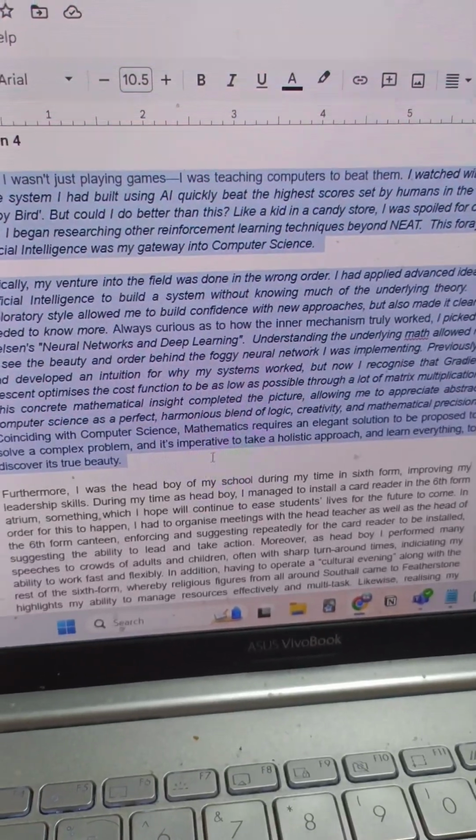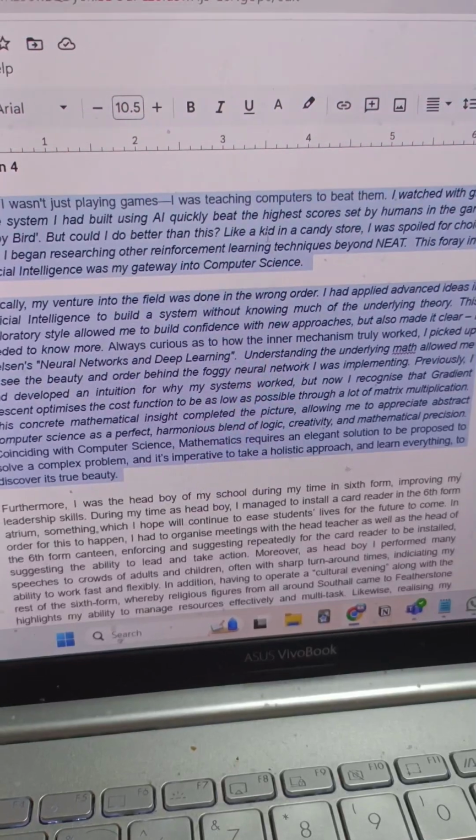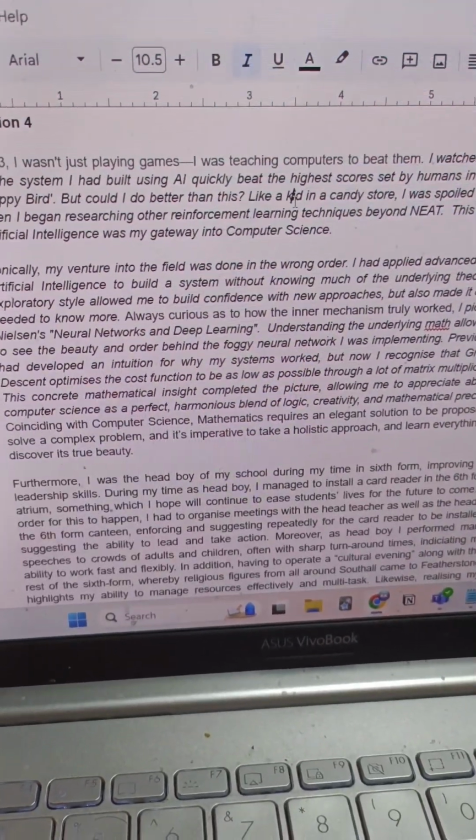Anyway, so far it's good. These first two paragraphs are basically spot on. I might change the opening a tiny bit and there's a couple of things that I can delete because it's a little bit too fillery right now.